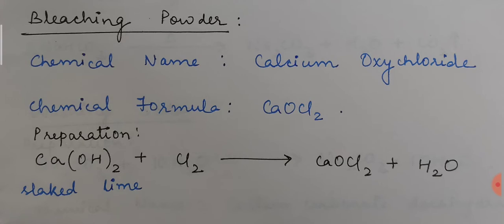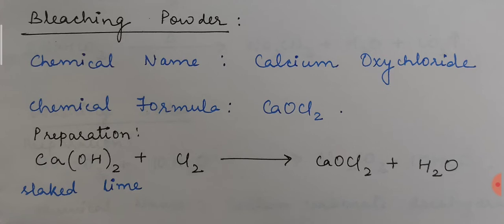So bleaching powder is a common name. Its chemical name is calcium oxychloride and chemical formula is CaOCl2. As I have already asked you to prepare one table where you can write the chemical name, common name and chemical formula of different chemical substances, you have to mention bleaching powder there as well, because sometimes you may get direct questions in MCQ type based on this.